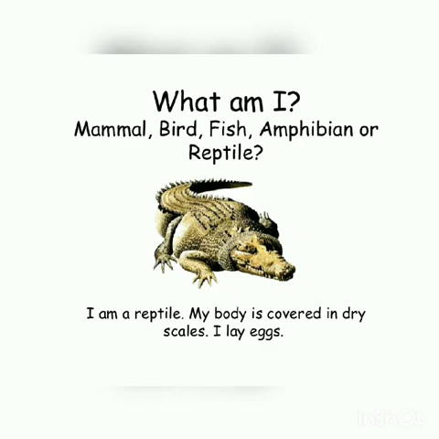Next one, a crocodile. So, what is a crocodile? Let us see what the crocodile has to say. The crocodile is saying, I am a reptile. My body is covered in dry scales and I lay eggs. Can you see the body of the crocodile? It's very dry and scaly. It has scale-like patterns on its body, and crocodiles lay eggs. So they are reptiles, and reptiles are usually cold-blooded animals.